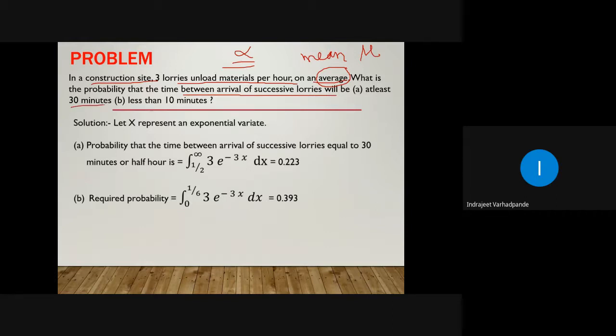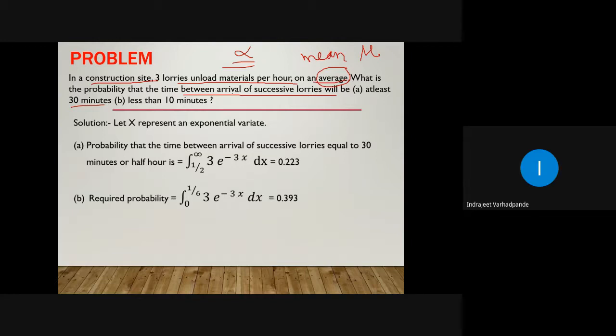Now, in a span of 30 minutes, there are a lot of minutes, seconds, and nanoseconds. So it is very difficult to distinctly determine at what stroke of the clock, at which particular minute, the lorry will arrive at the site. So it is nothing but a particular range in which the problem exists. Whenever we have an interval or a range into consideration, we will mostly try to apply the exponential distribution.